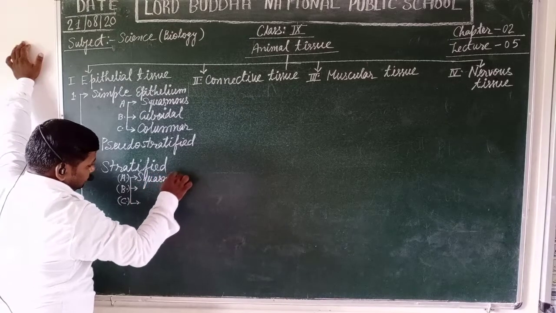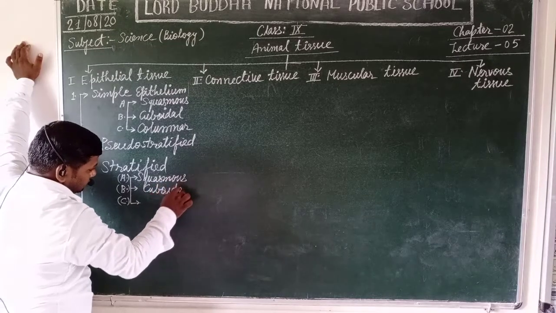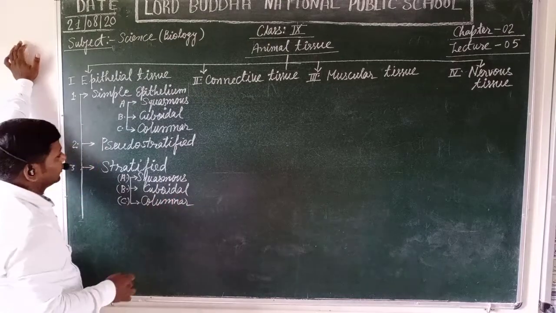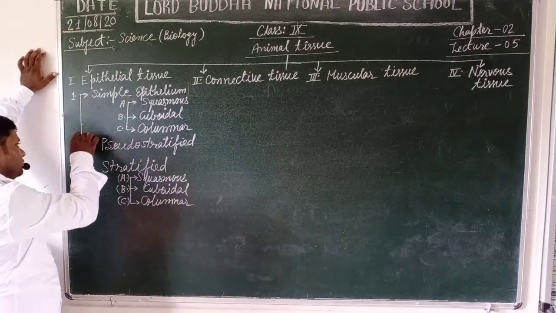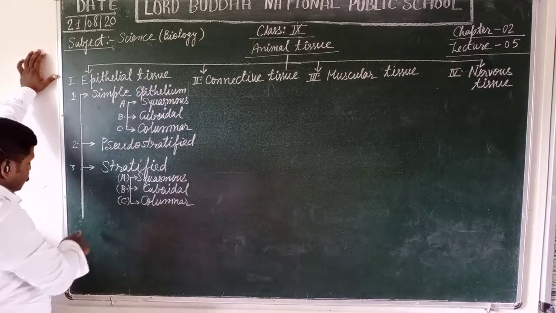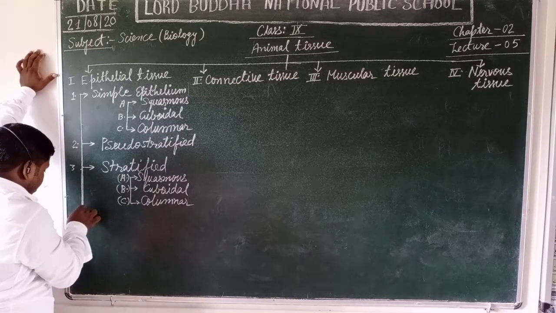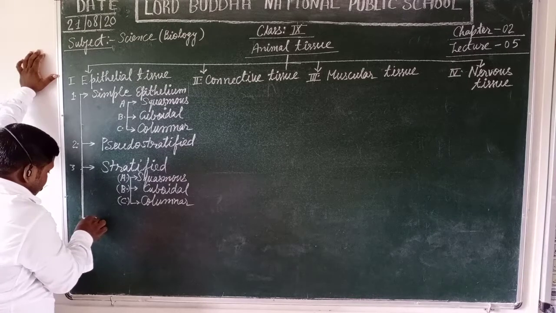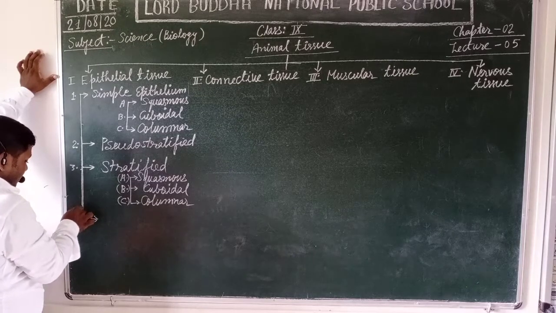Squamous, cuboidal, and columnar. Just like the classification of simple epithelium, due to the presence of more layers of cells, this kind of classification takes place, because it not only changes the characteristics of the cells, but also changes their functions and position in the body.